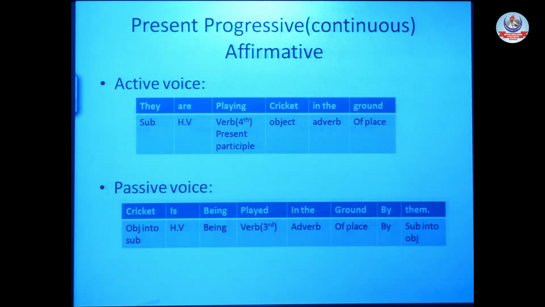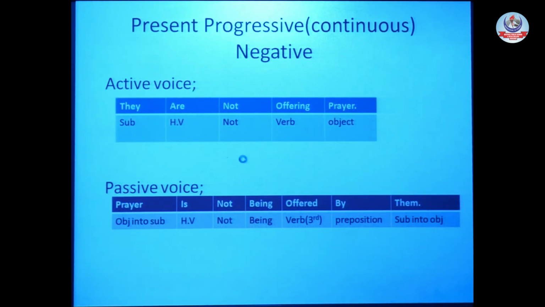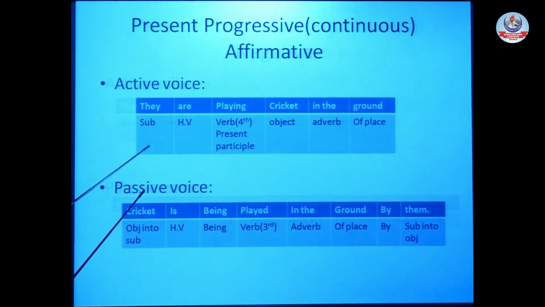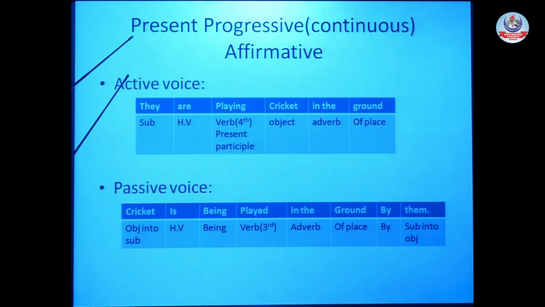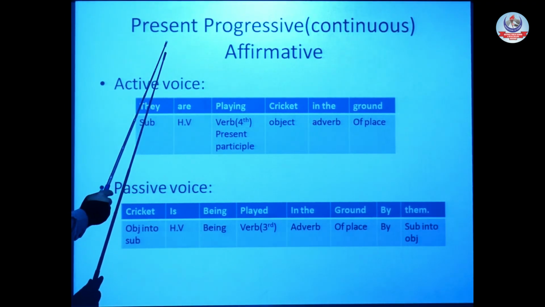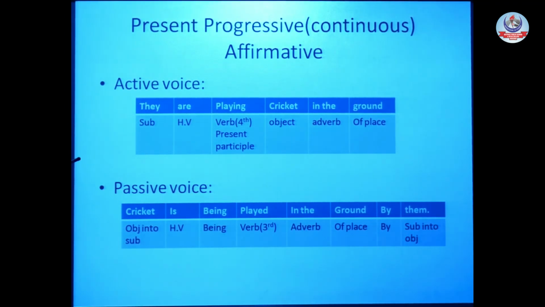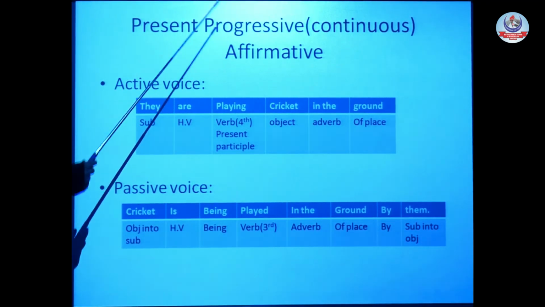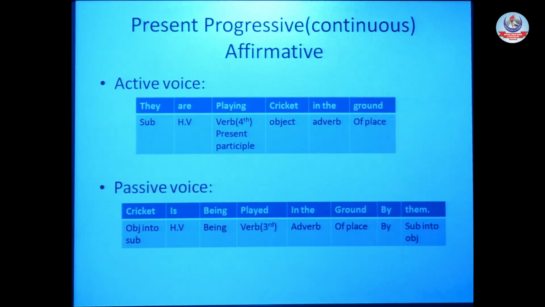Now, after present perfect, we will move towards present progressive. Present progressive is also known as present continuous. Present continuous, present progressive, same thing. If we move towards an Oxford or Cambridge grammar course, there it will be written as present progressive tense, not as present continuous.